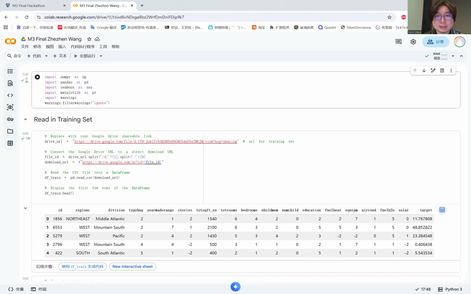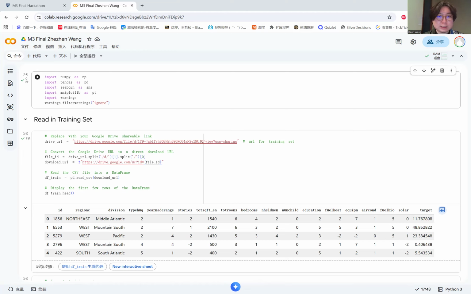I combined all pre-processing steps with the column transformer and pipeline framework. These approaches ensure that all transformations are applied consistently and avoid data leakage.